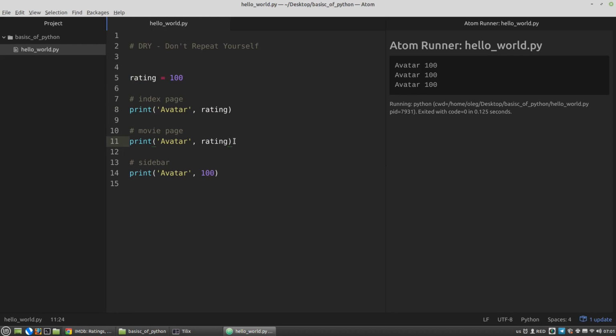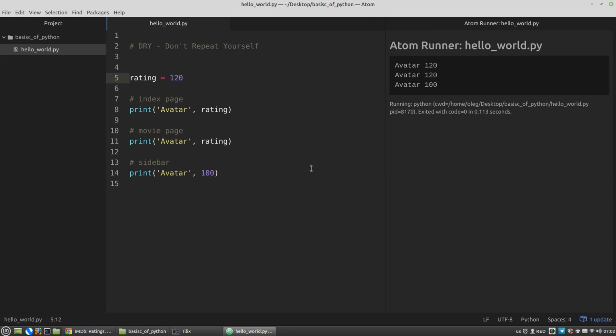And let's run the script. Nothing changed. We can see that the value of the rating variable was set in all the places where I used it. Now I will change the value of the variable rating to 120, for example, and run the script again. And we can see that the new value of the rating variable has been substituted again wherever this variable is used.